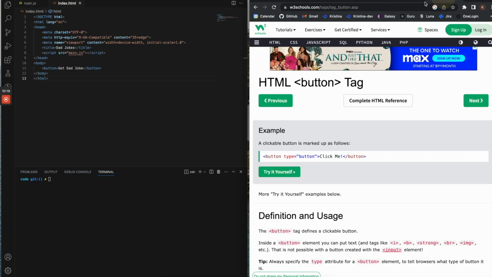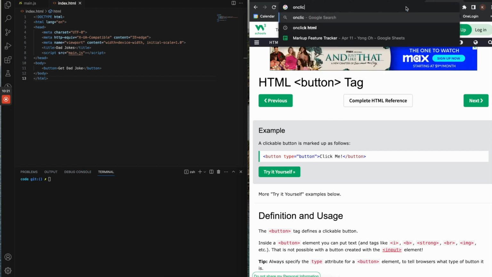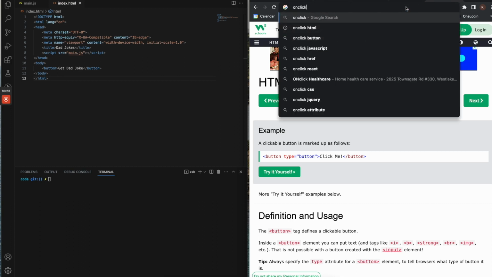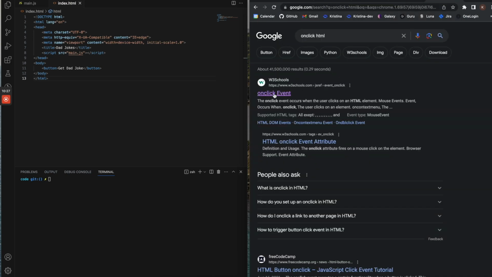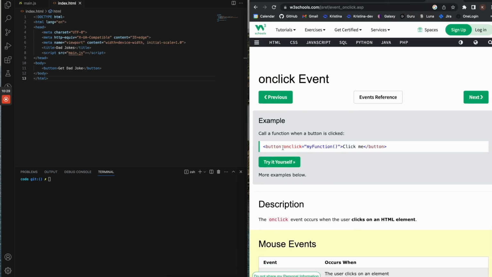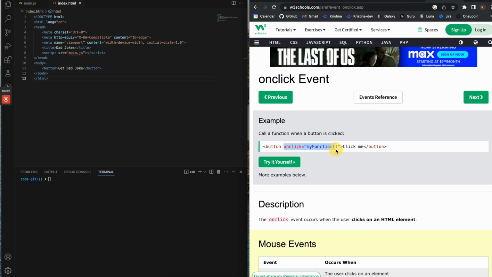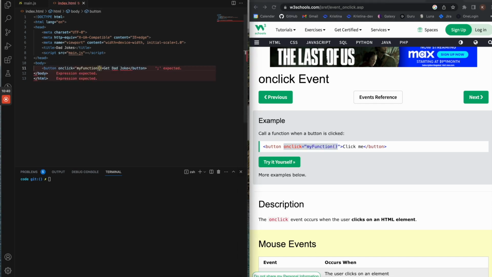To do that, we'll just do an onclick. Since this is pure vanilla JavaScript, we're going to do onclick in the HTML. You can see that we pass this inside of the button tag.